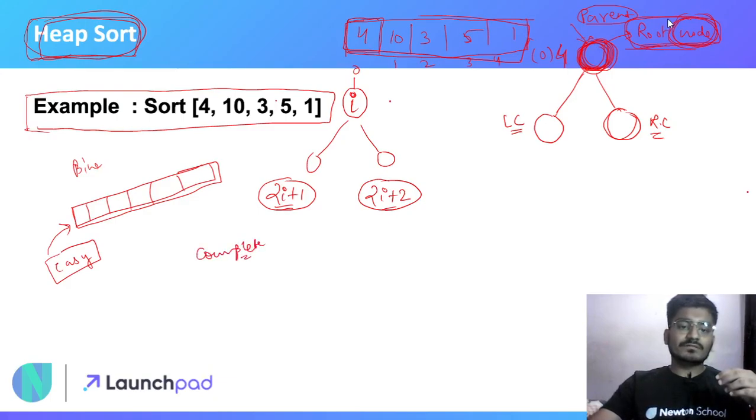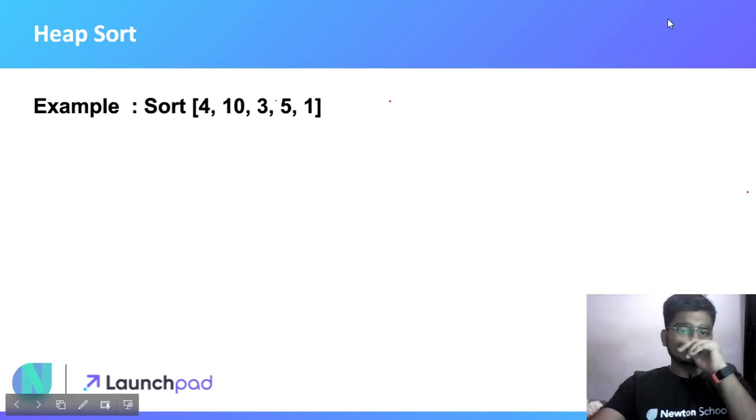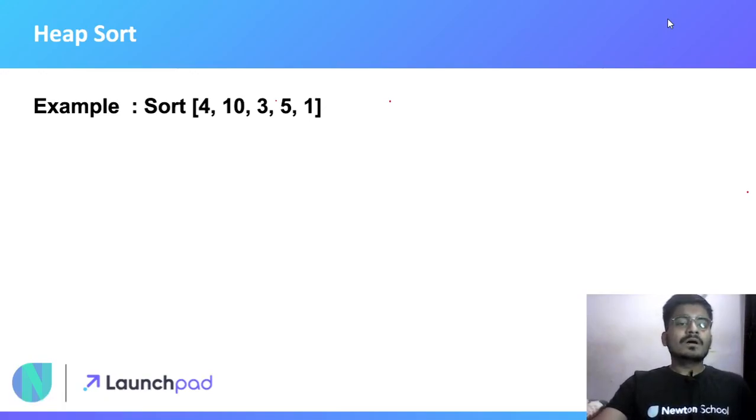So we fill the binary heap from the left. I will fill this binary heap and you will see how we can fill it. First thing we have to do is arrange the elements in a heap. Let me do that quickly.